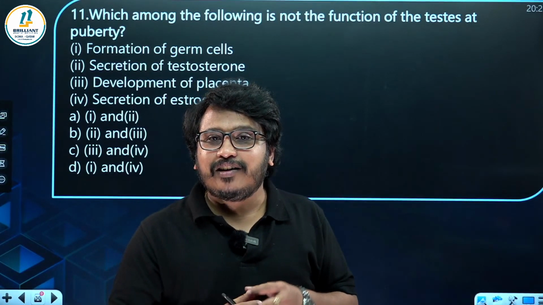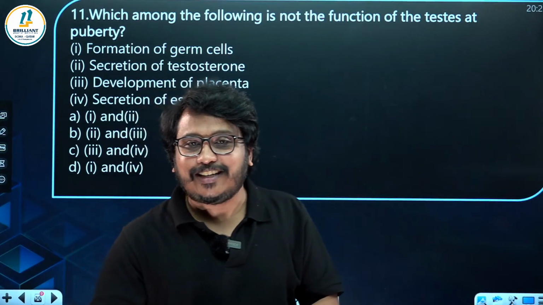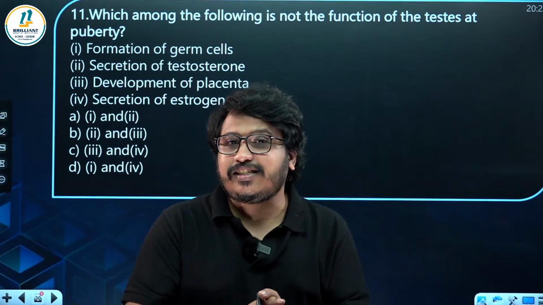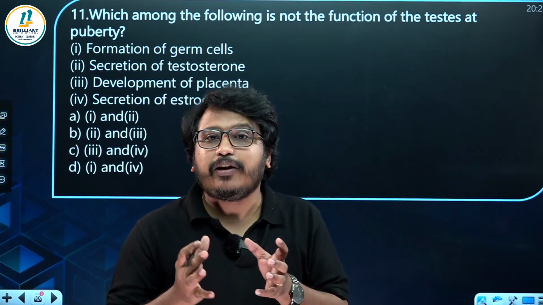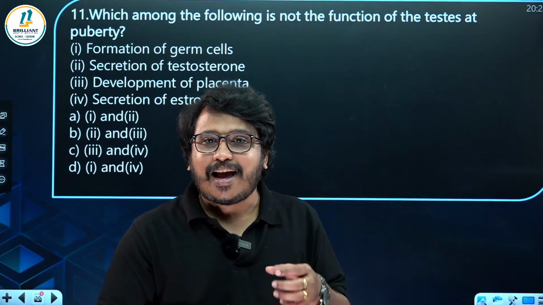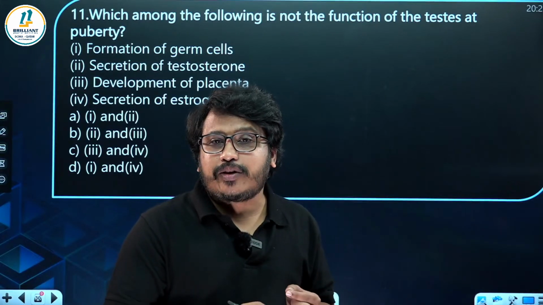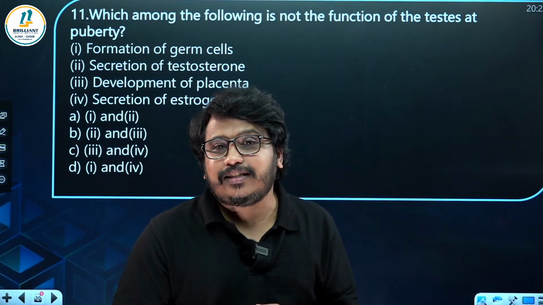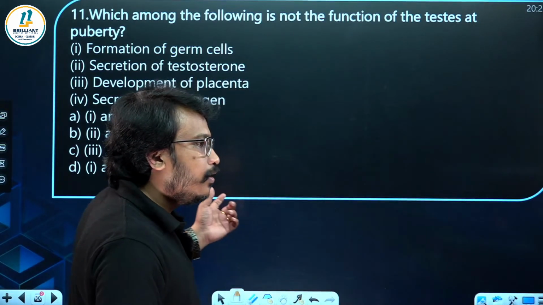Whereas the exocrine part releases its content directly into the target site. So testis is a heterocrine gland, where the exocrine part releases the sperm into the vas deferens, and the endocrine part releases the sex hormone, testosterone.